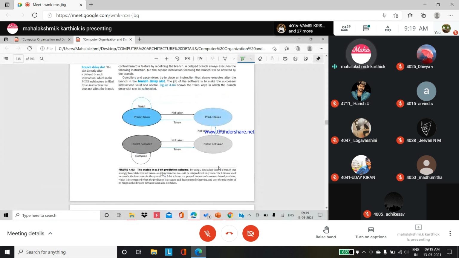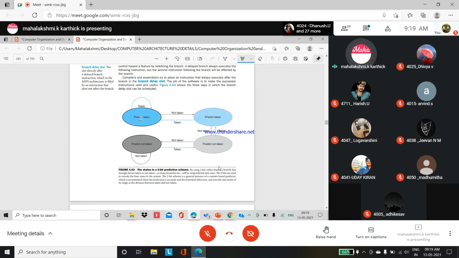The state in a 2-bit prediction scheme. By using 2 bits rather than 1, what is the use? A branch that strongly favors taken or not taken, as many branches do, will mispredict only once. So 2 bits are used to encode the 4 states. What are those 4 states?